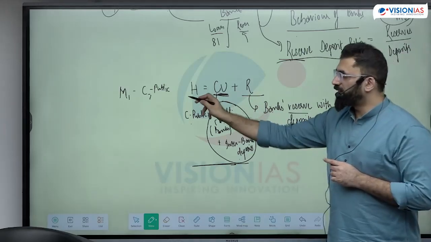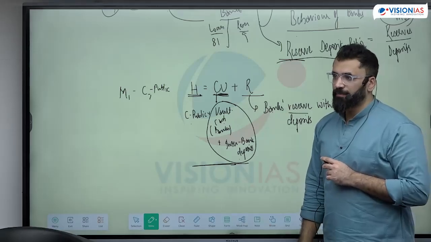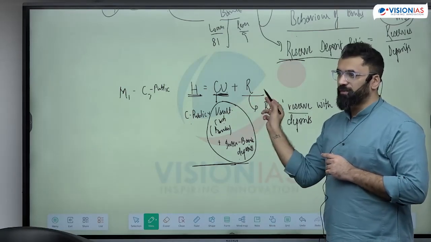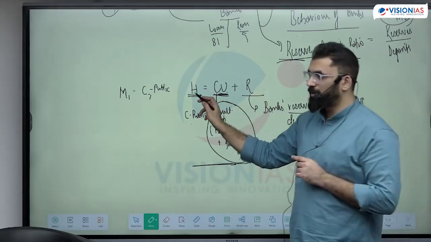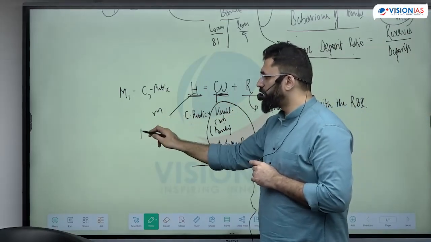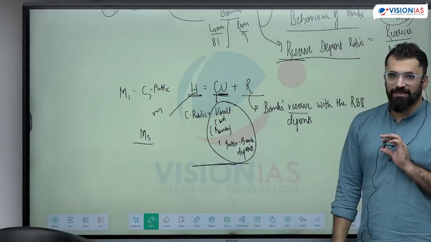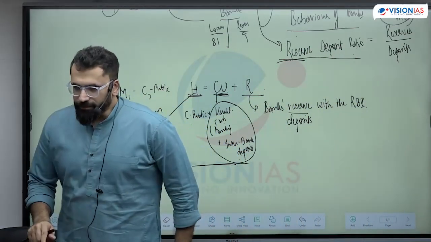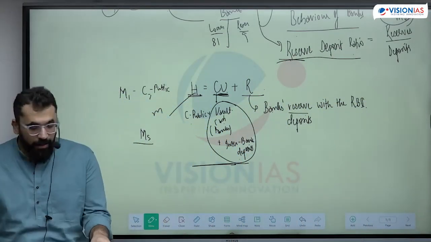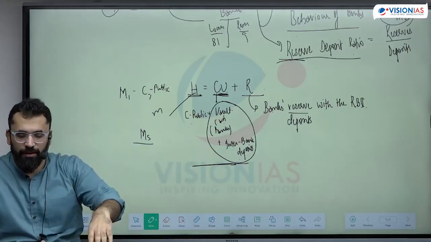This is the monetary base. This is the total money which RBI has printed. Currency in circulation plus bank's reserves. Is this clear? What is the monetary base? This monetary base will be multiplied and we'll get the... Is this clear? Write down this. Monetary base is clear?